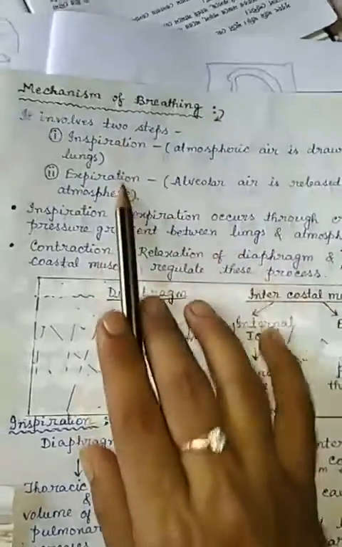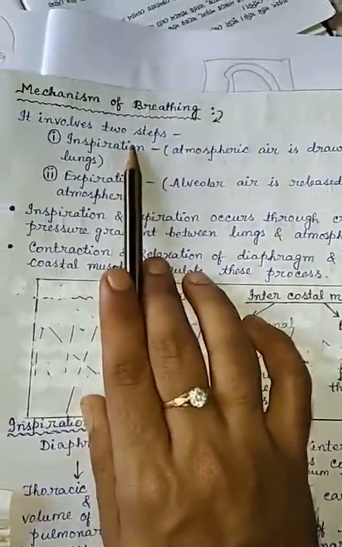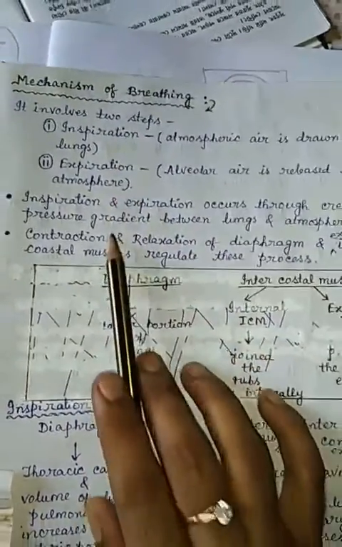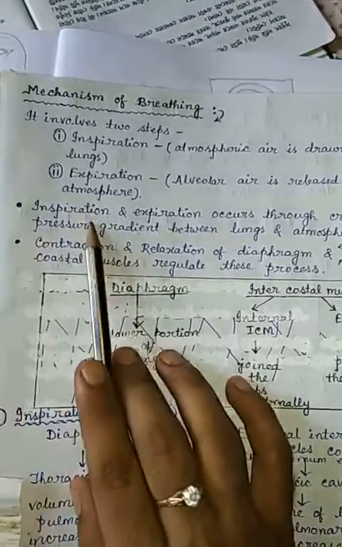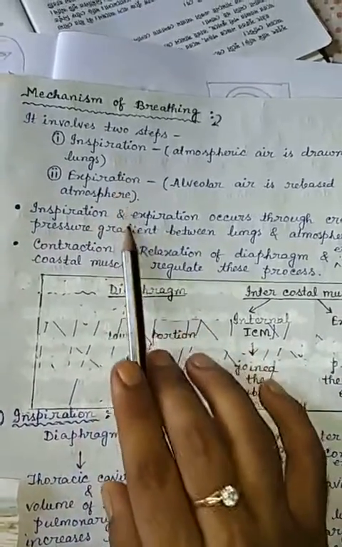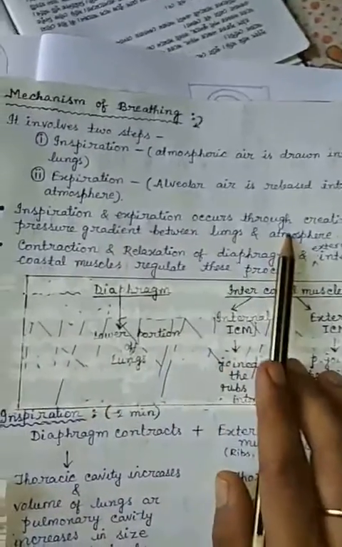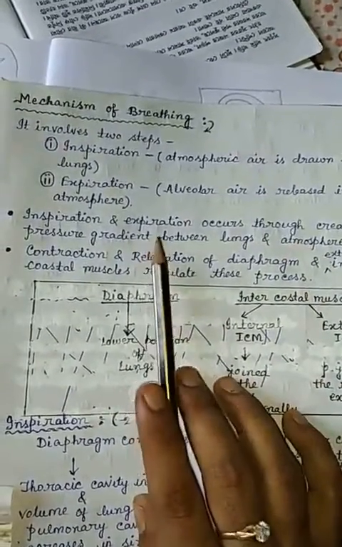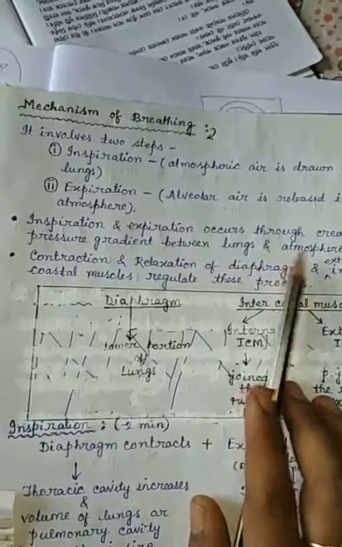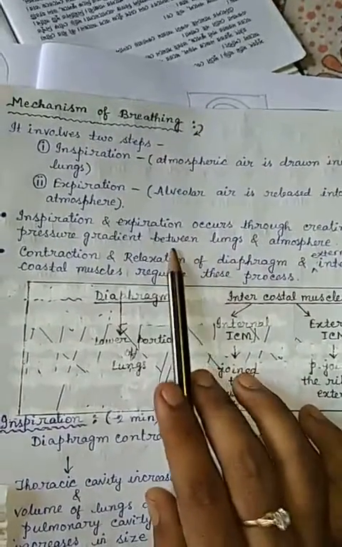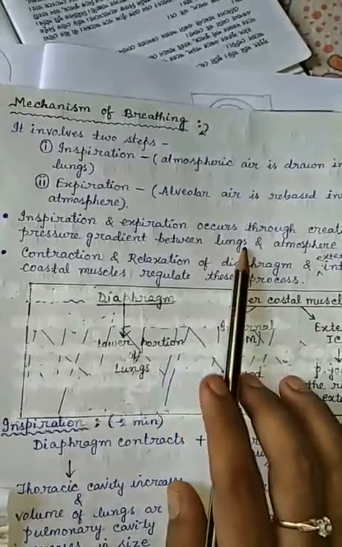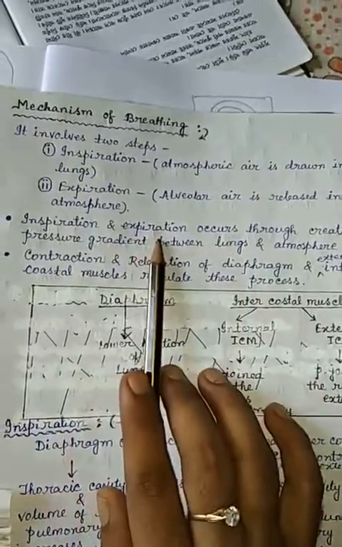But before describing the two processes, inspiration and expiration, we have to know two basic things. Number one, these two processes occur through a pressure gradient which is created between the lungs and the atmosphere. It means that whenever there is a difference in pressure between the lungs and atmosphere, then these two processes may occur.